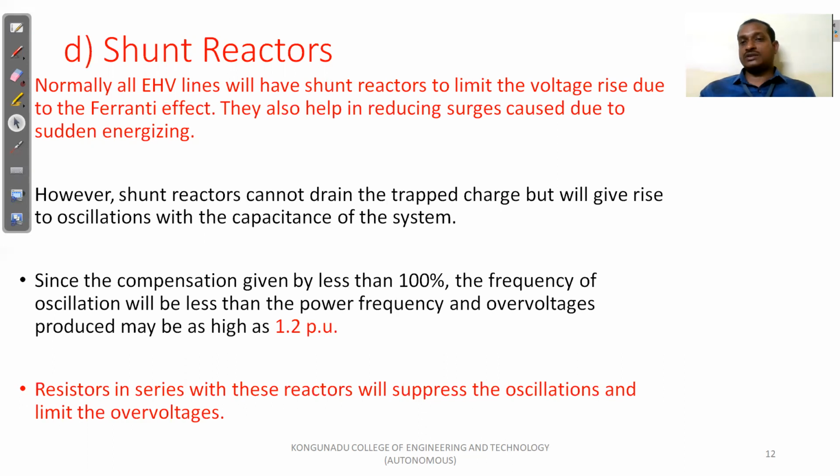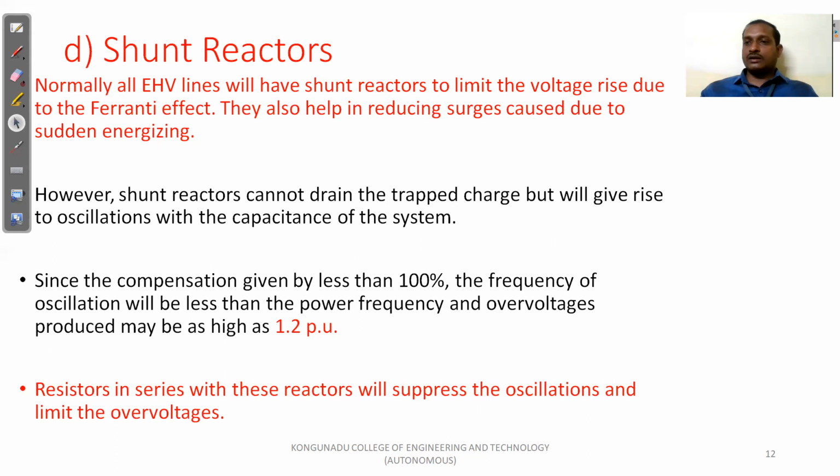This also limits the switching over voltage during sudden energizing. So it protects the system during the sudden energization of the system. This shunt reactor cannot trap all the charges, but it will give oscillations in the system. The capacitance of the system will give the oscillations.